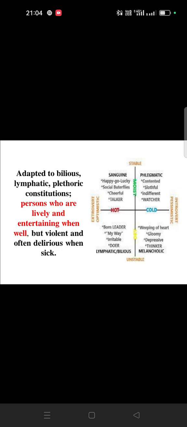There will be congestion over the whole body, over the face, and the patient is always entertaining, especially when well. He will be enjoying, he will be playing. But once the patient gets sick, he starts doing very strange things. That is the character of belladonna.